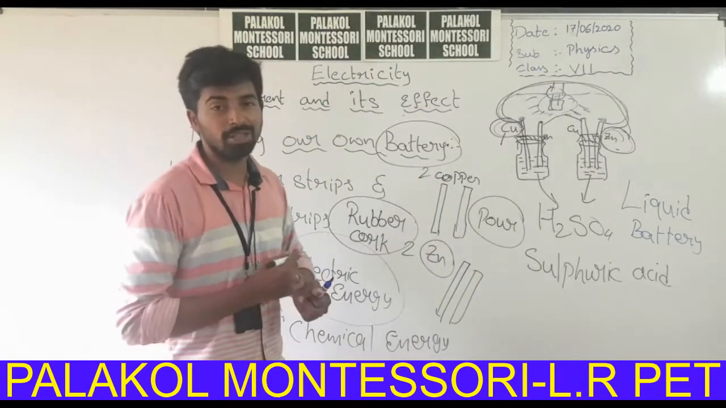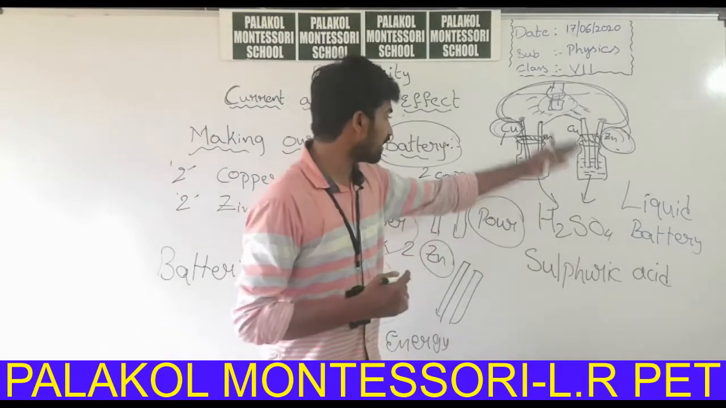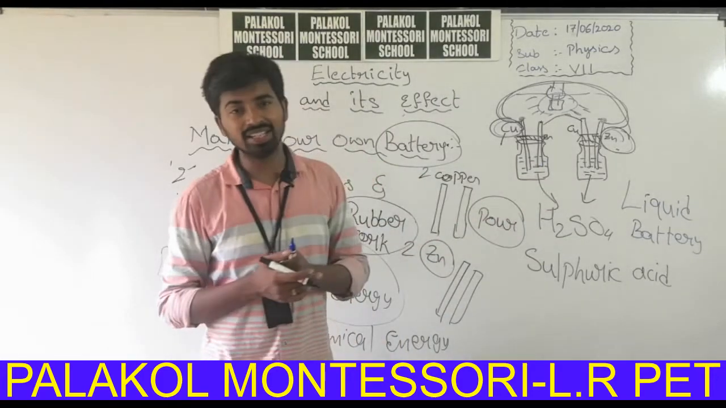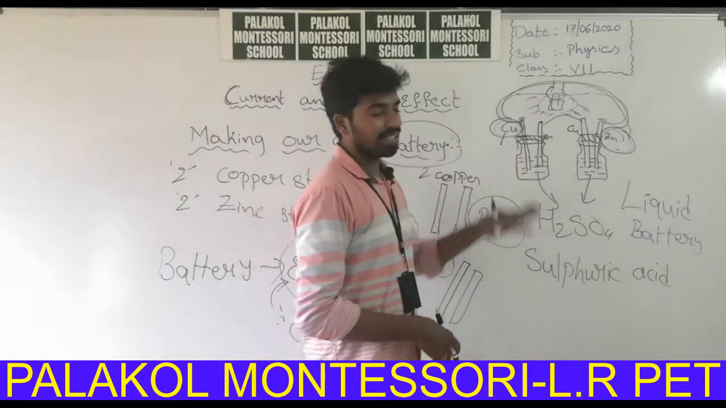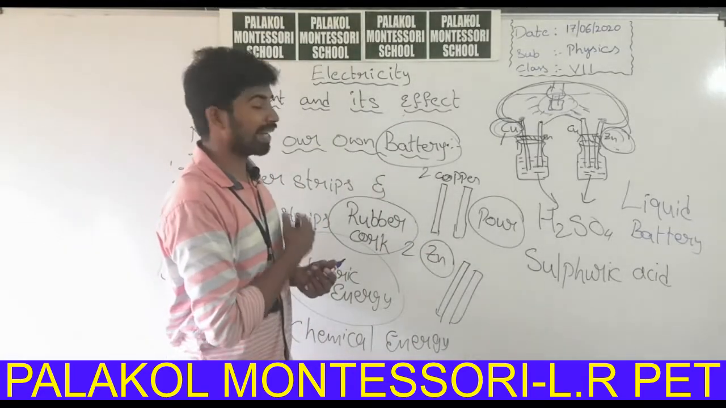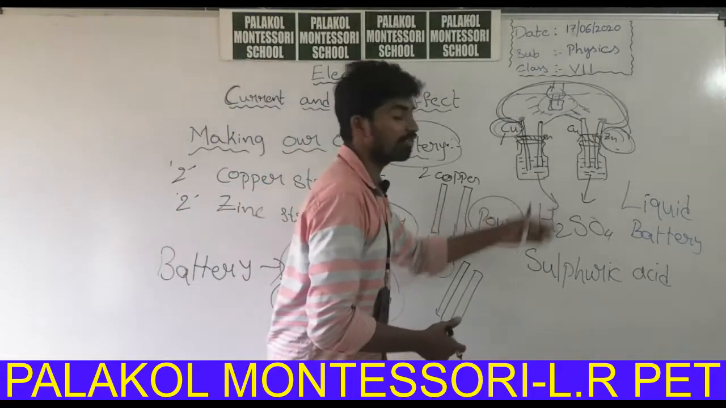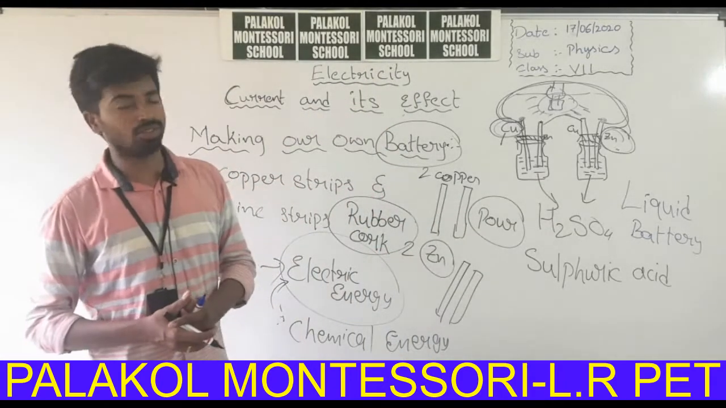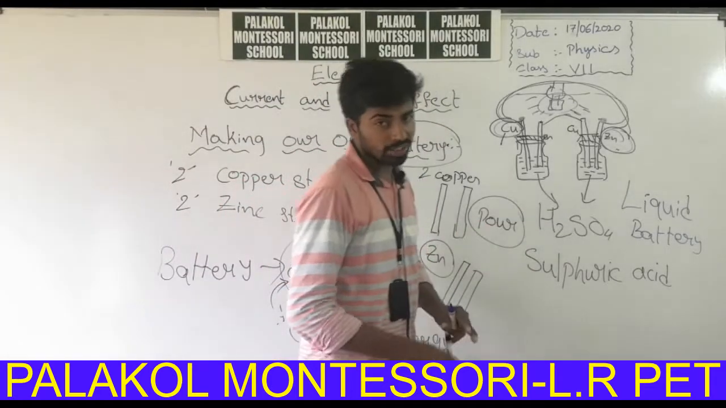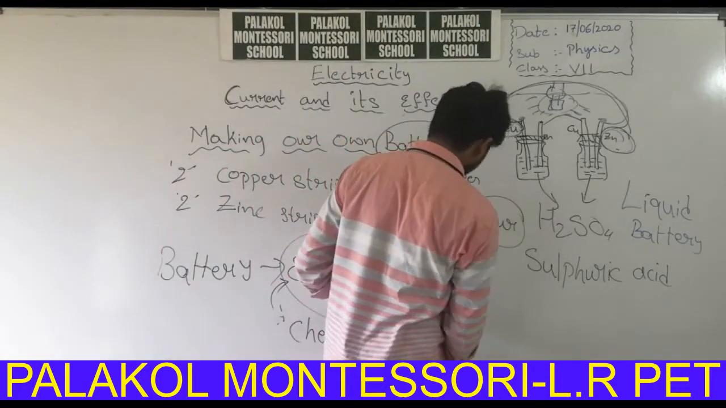The LED light will light up because of the chemical energy. The chemical reactions occurring here will produce electric energy, which makes the light glow. So this is the concept behind the battery. What does the battery consist of? A battery consists of some chemicals which produce electric energy. This is a liquid battery, because we are using H2SO4 as a chemical substance which is in liquid state.